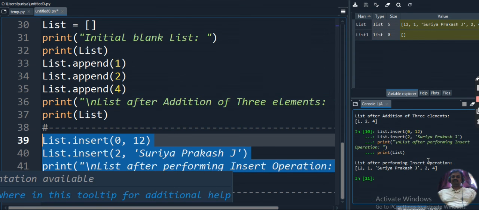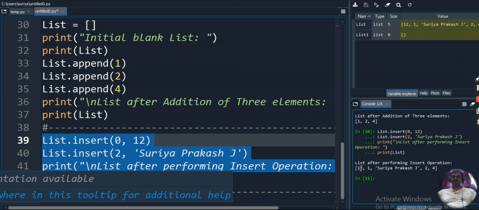So I am executing. It's updated now. What has been updated? 12 has been placed at the 0th position. The first position is still 1. The second position is updated with Surya Prakash J. The previous values, 2 and 4, are moved to the third and fourth positions.